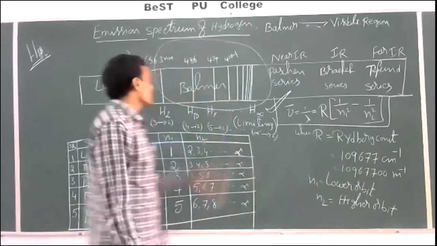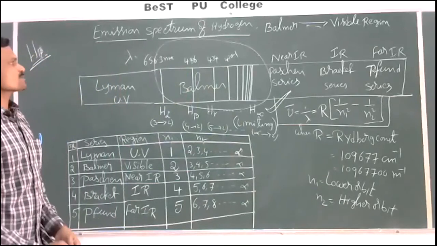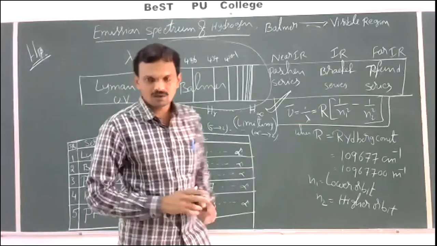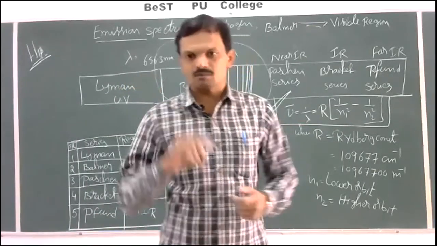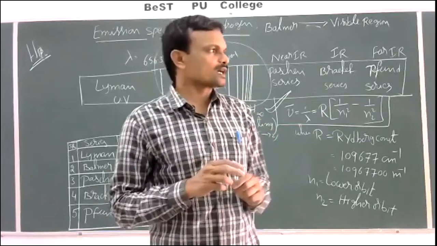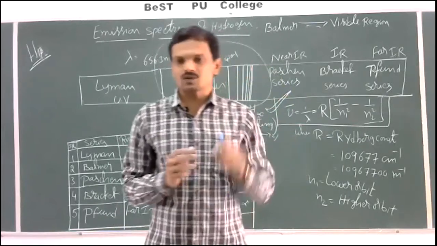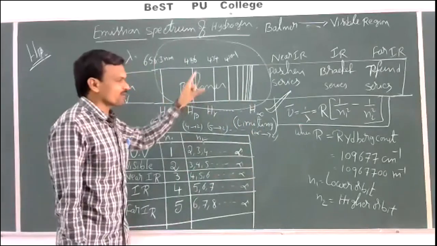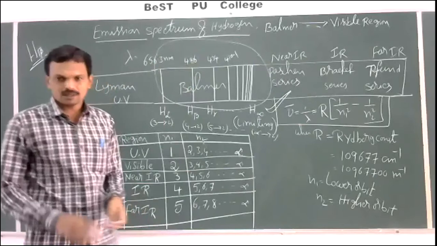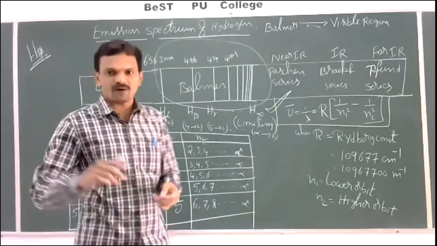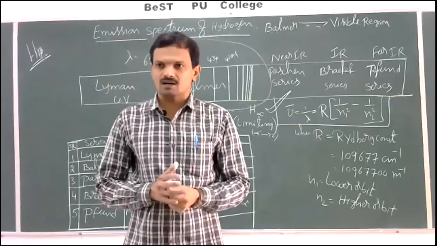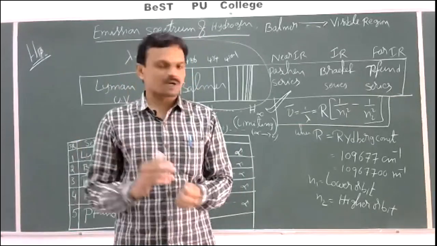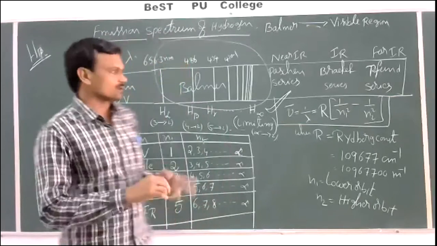Okay, right. So this is about the emission spectrum of hydrogen, the simplest known emission spectrum, because hydrogen contains only one electron. So it is the atom which contains the least number of electrons, only one electron. So this is the simplest spectrum of all known elements. In the case of the spectra of other elements having more than one electron, the spectra are somewhat complicated. They are studied by using spectroscopy. Okay.